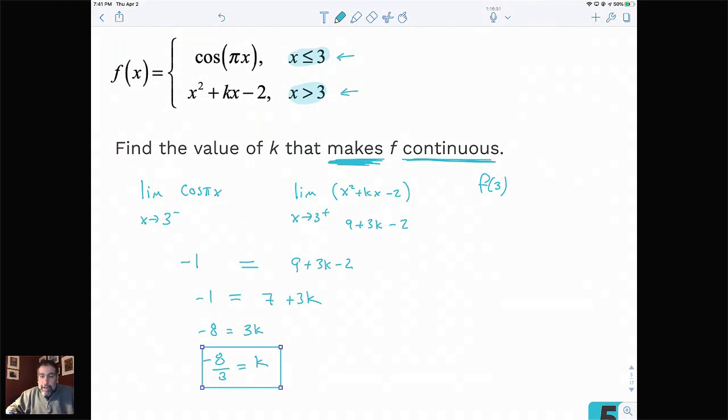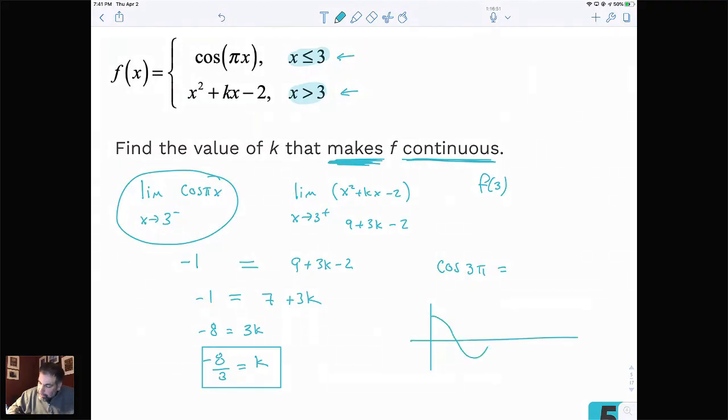Okay. How do we get -1 for the limit on the left? The limit on the left, this guy right here, we're talking about the cosine. I'm doing direct substitution now. It's going to be the cosine of 3 pi. The cosine of 3 pi is the same as going all the way around the circle once and then going another pi. Some of you guys are saying unit circle. That's one way of looking at it. I like thinking about it by looking at the graph.